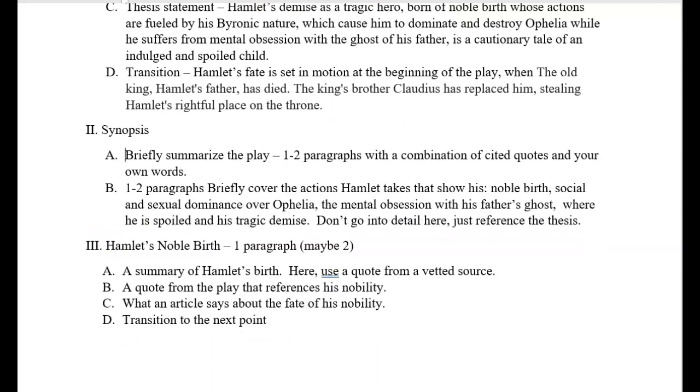Now, next we move on to, we've got to start proving all of the things that we put up here in this thesis statement. So I organized it where my first thing, I need to tell the reader, what does the reader need to know to understand what I'm saying? First, I'm going to show noble birth. 1 paragraph, maybe 2, and I'm going to make a claim that he's a noble birth.